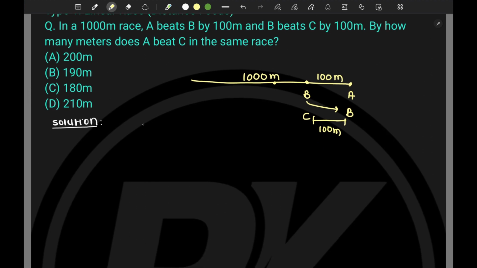Now tell me, when A reaches 1,000 meters, by that time B has covered 1,000 minus 100, which equals 900 meters.